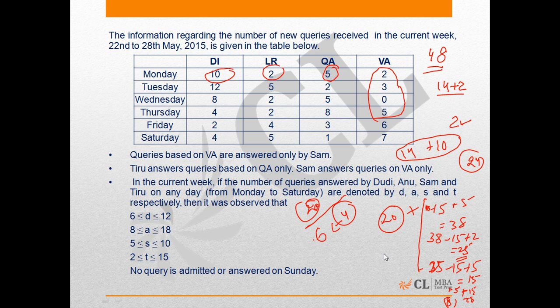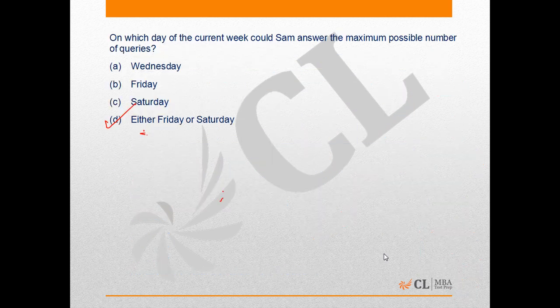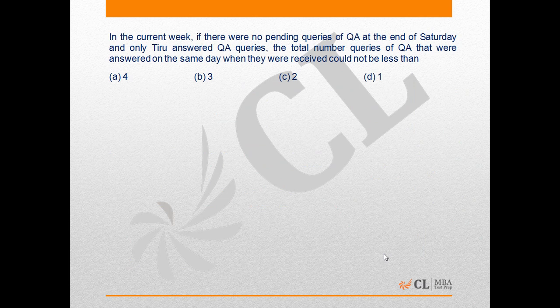But on Saturday he had to answer one query that he received on that day, because it is given that no query was pending at the end of the week, and it is known that the week ends on Saturday, as no query is admitted or answered on Sunday. So he had to answer one query on Saturday that he received on that day. So our required answer will be 1, which is option D.